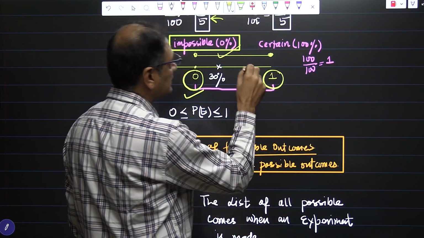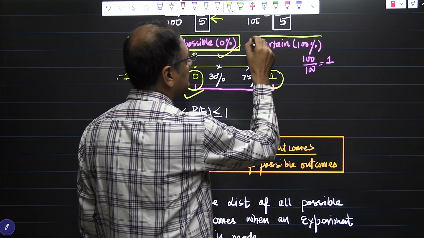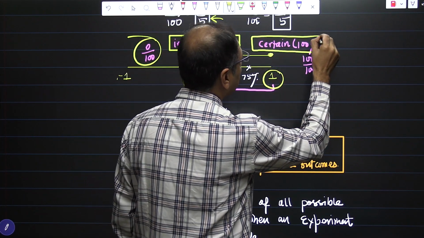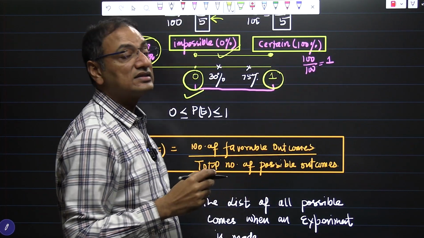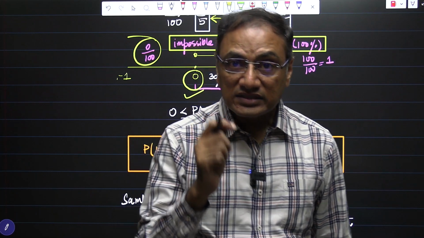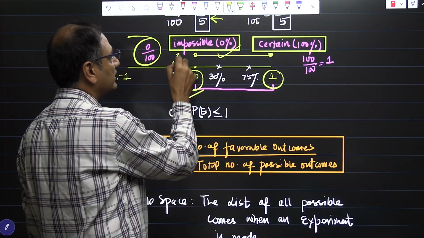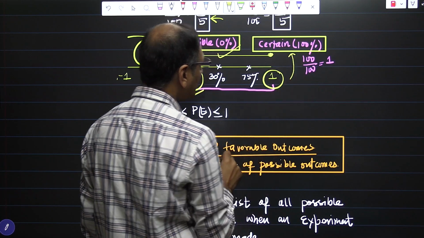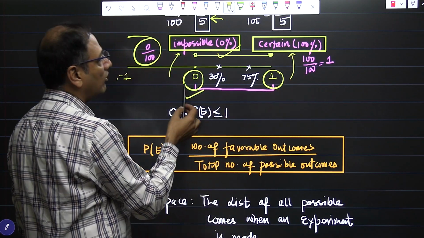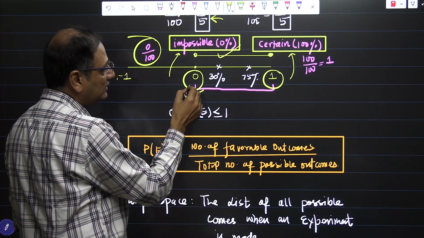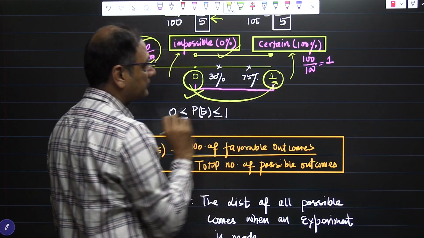Hence, for this condition, the chance is 100%, and 100% means it is a certain event. So you need to be very careful when we talk about an impossible event and when we talk about a certain event.